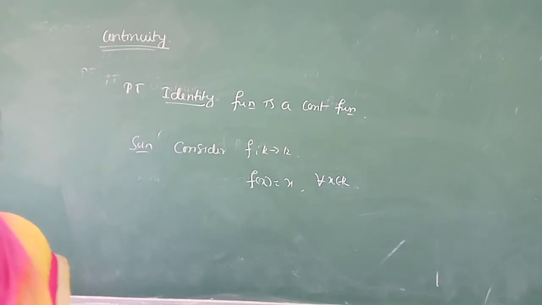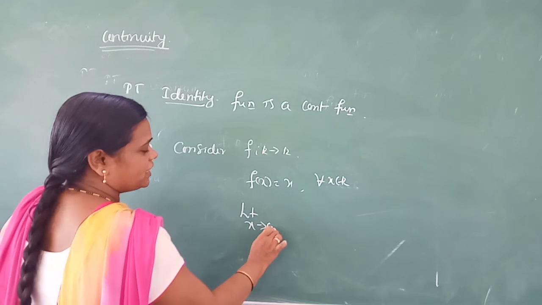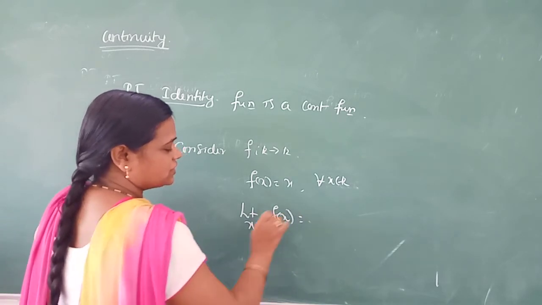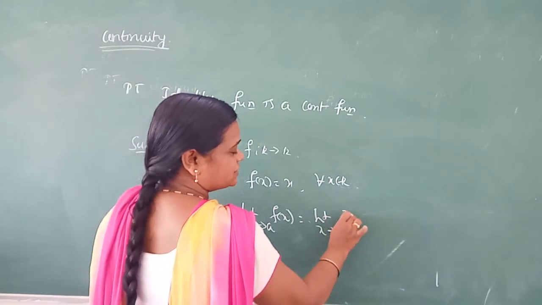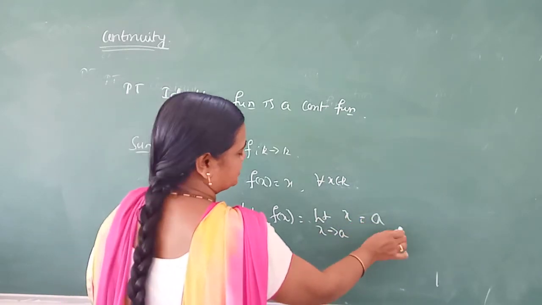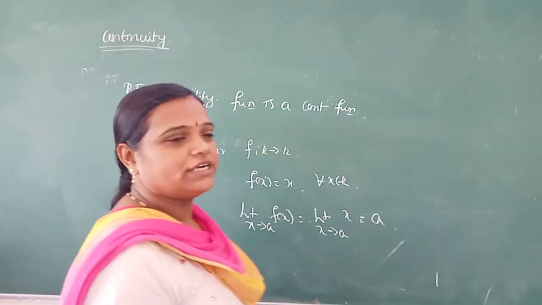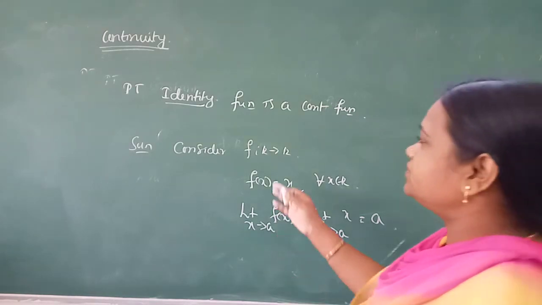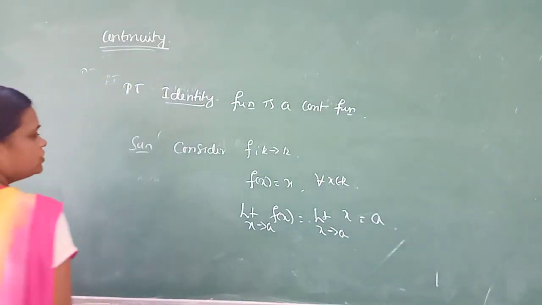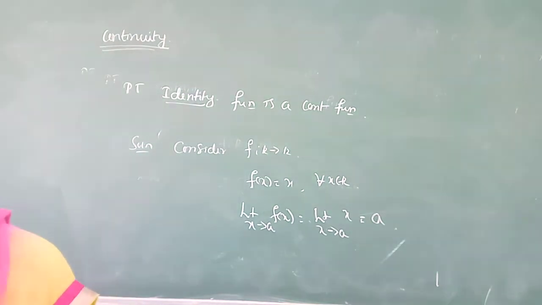This is the definition. Next, we have to apply limit. Limit as x tends to a, f of x. Correct? Then we have to apply limit as x tends to a, x. Replace x as a. What will it be? Constant only again. Exactly, the definition of continuity holds good. Correct? Therefore, identity function is also a continuous function. Remember that.